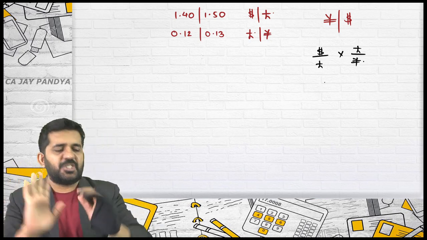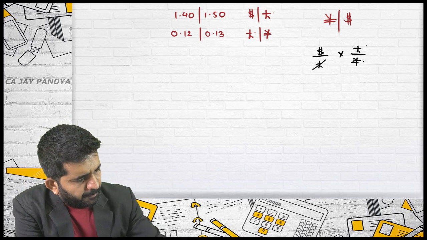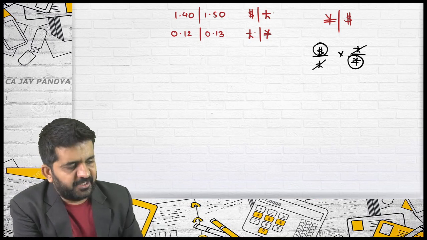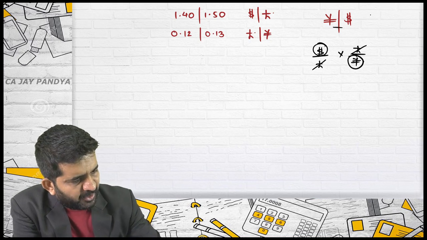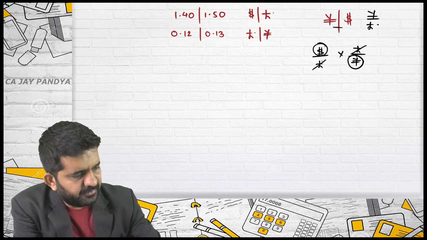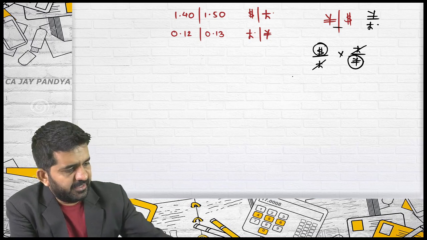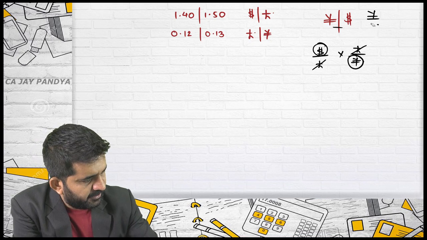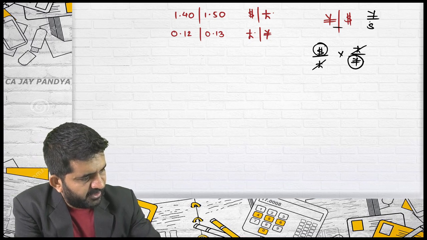These are the rates which are applicable. Pound can get cancelled, but the rate I'll be getting is dollar per yen. The rate required is yen per dollar.